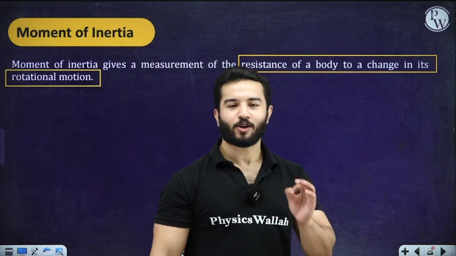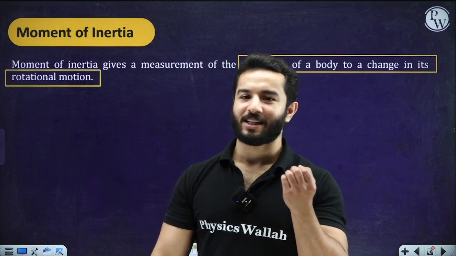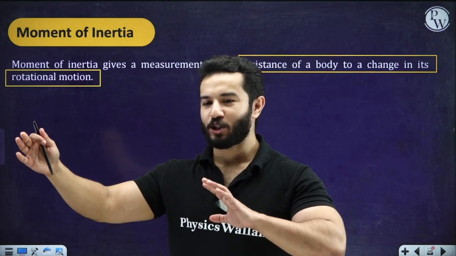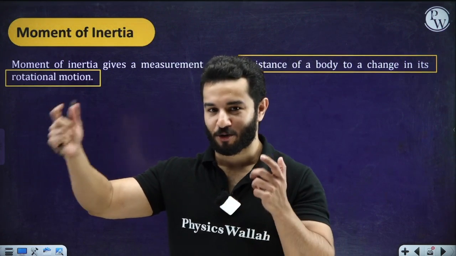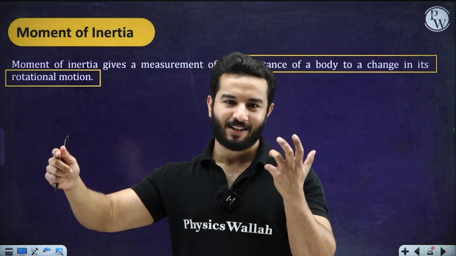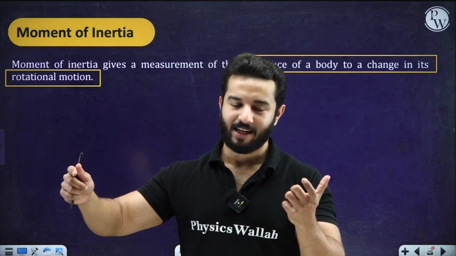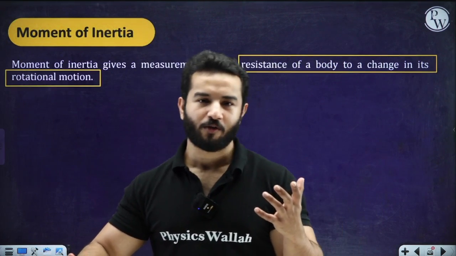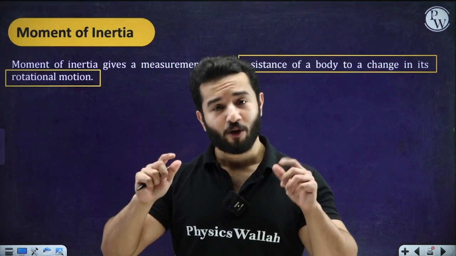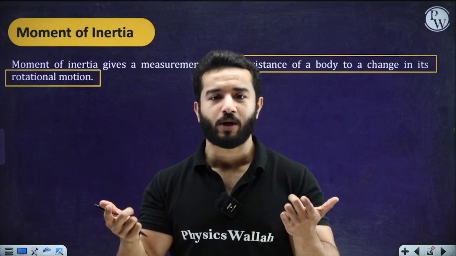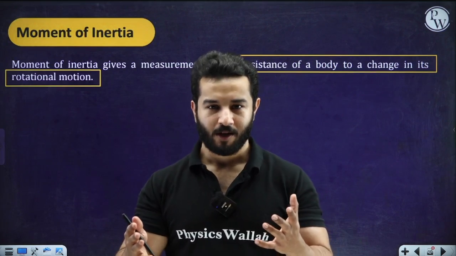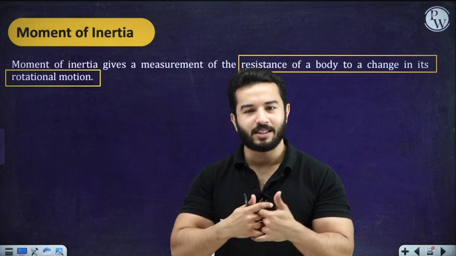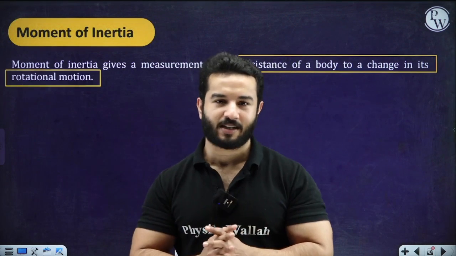So now I'm not going to say that if I've got a heavier object, it is difficult to bring a change in its rotational motion. Well, that statement is not incorrect. It is absolutely correct. A heavier object has got a larger moment of inertia, but we are going to use our newly coined term, moment of inertia, because it will contain all the necessary facts in it, right?